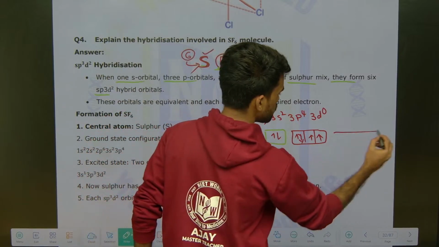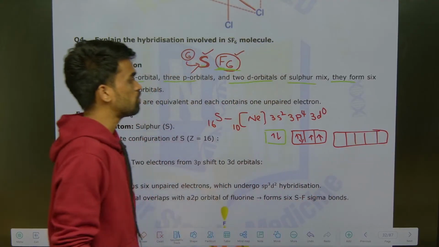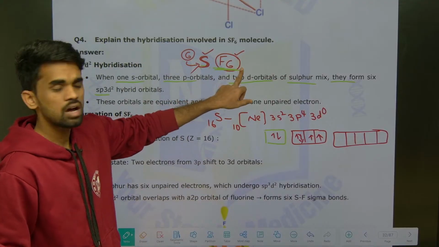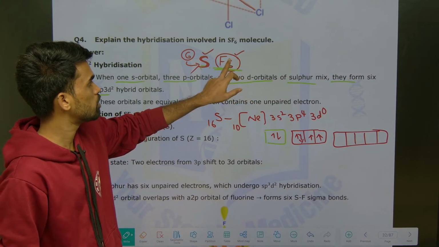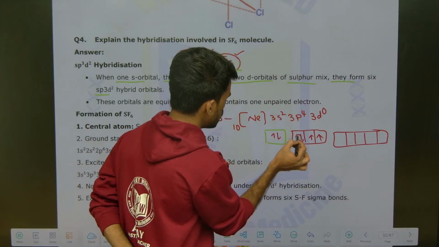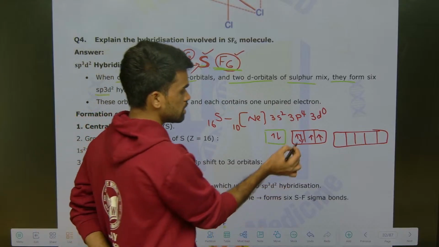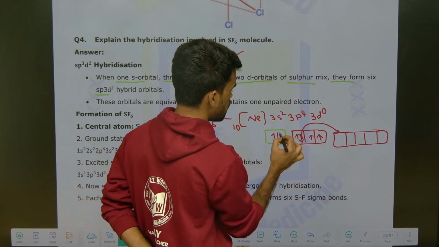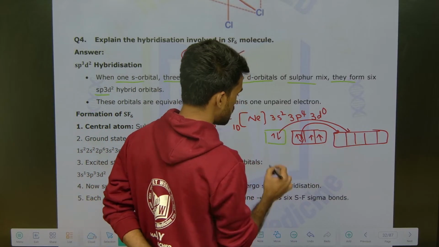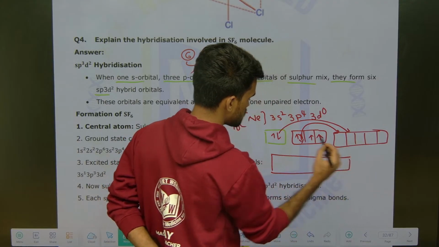The 3d has 5 empty d orbitals. Now we require 6 unpaired electrons to make 1 bond with each fluorine. For that purpose, this molecule will undergo excitation. After the first excitation, this electron gets excited here, and after the second, this electron gets excited here. Therefore you get a hybridization of this kind.